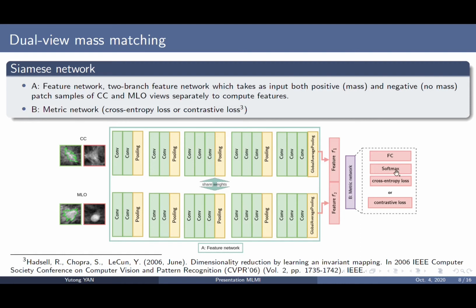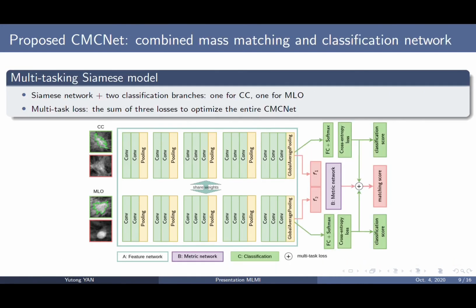a cross-entropy loss. Alternatively, we can instead employ a contrastive loss, which is typically exploited with Siamese networks to learn paired data relationships. The contrastive loss optimizes the mass matching task by manipulating the distance between the pairs in feature space. Then, we proposed a multitasking Siamese model towards simultaneous patch-level matching and classification.